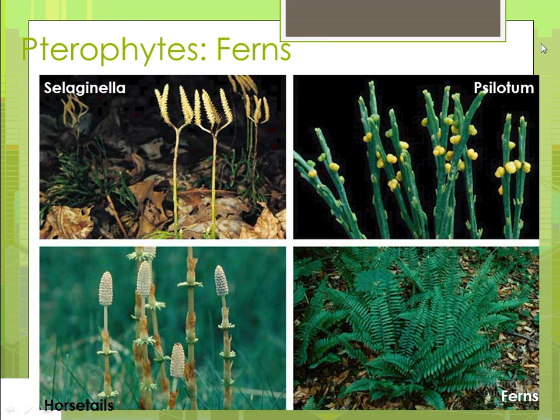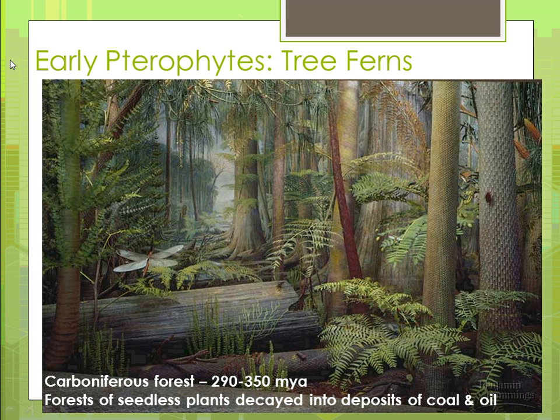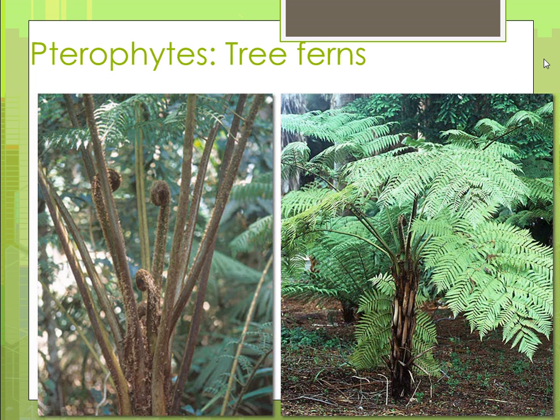Here are some ferns, Psilotum, which is whisk fern. Here are some ferns. These are some examples of members of the Pteridophyta group. And then the early pteridophytes, most of the oil and petroleum that we mine today is leftover stuff from the early Carboniferous period, which was pretty much dominated by ferns. So think about that, and that is definitely a limited resource we'll run out at some point.